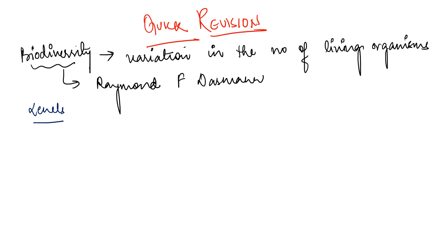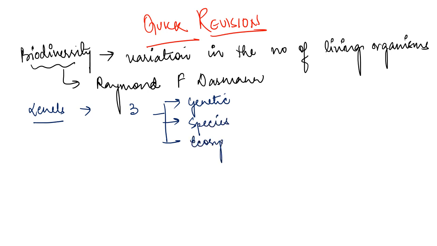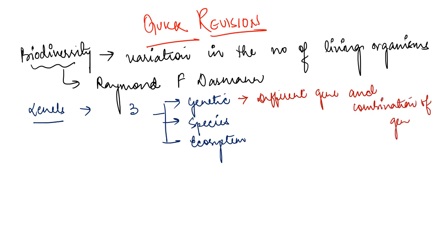Apart from this, we have seen the levels of biodiversity. There are basically three levels: genetic diversity, species diversity, and ecosystem diversity. Genetic diversity refers to different genes and combinations of genes.